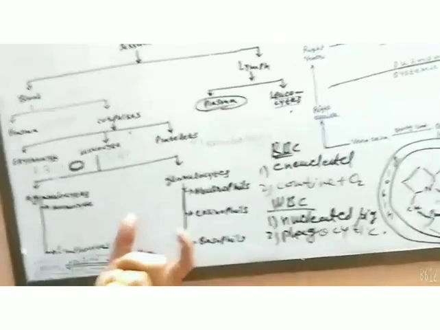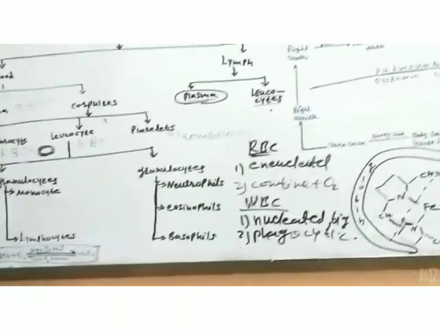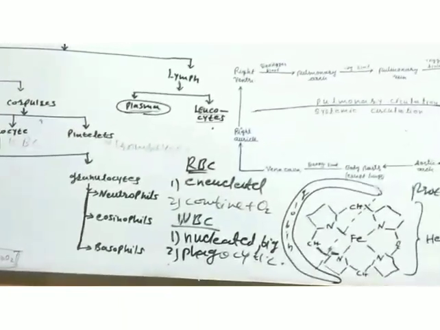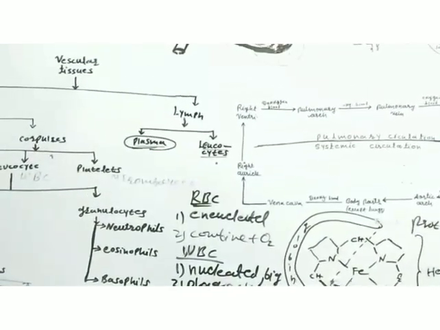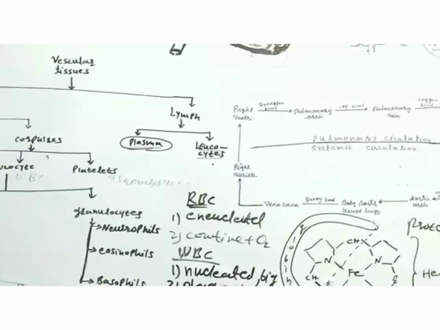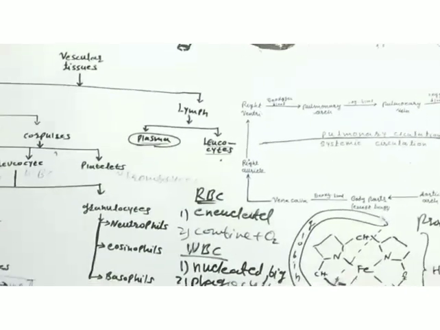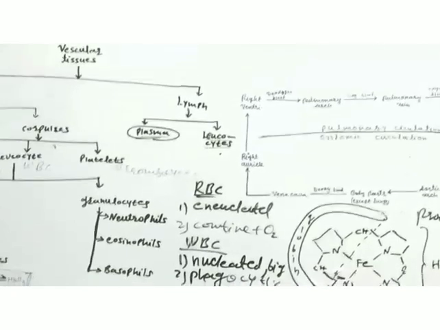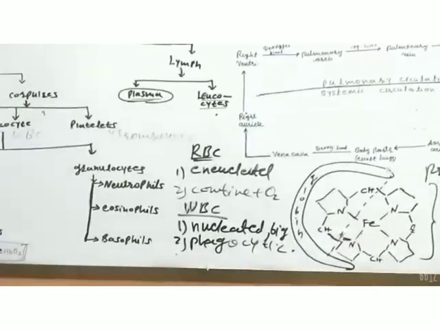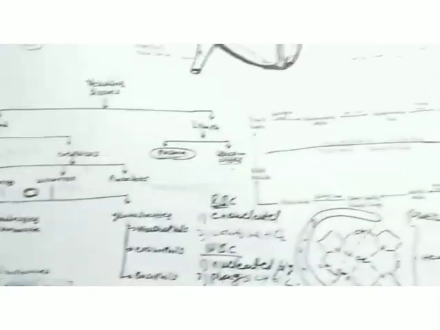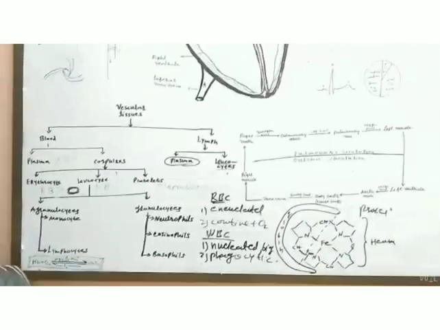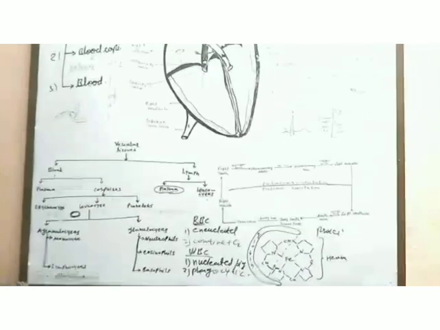The functions of blood are to transport useful material, to transport waste and nitrogenous material, to help in gaseous exchange, and also to maintain the body temperature and carry important soluble materials in the body such as hormones and enzymes. So students, we have studied the structure of the heart and the transportation system. So we have studied about the circulatory system. Then in the next video we will discuss the physiology of it.